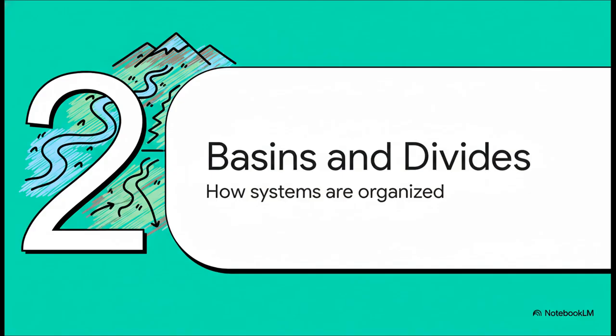Now, these river systems are not just random lines on a map. They are very organized, and their shape is decided by the land itself. For example, many rivers in our northern plains form a dendritic pattern, which looks very much like the branches of a tree. To understand this organization better, we need to learn about two things: drainage basins and water divides.